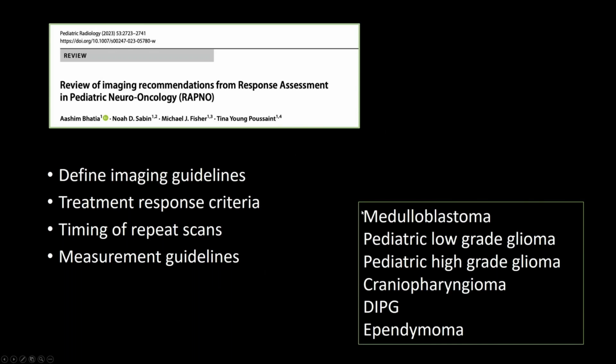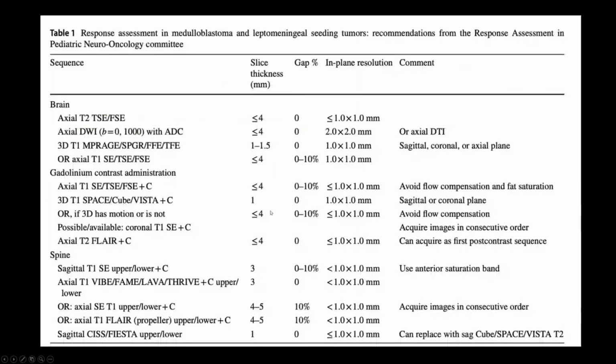If we standardize our imaging and the sequences that are required, I think that in terms of future research and radiomics, this would be helpful. For example, this is a table that I pulled from the medulloblastoma and leptomeningeal seeding tumors, just to show an example. You can see that under the category of brain, they list the different sequences, and spine as well. For example, something that is recommended is the sagittal CISS or FIESTA to look for drop metastases. So that's something to keep in mind when you're designing protocols for these pediatric patients.